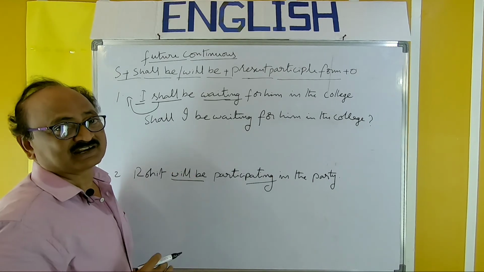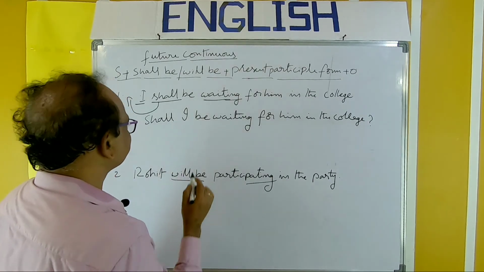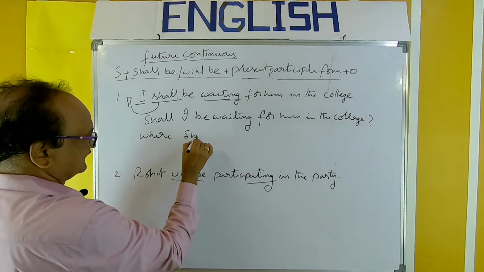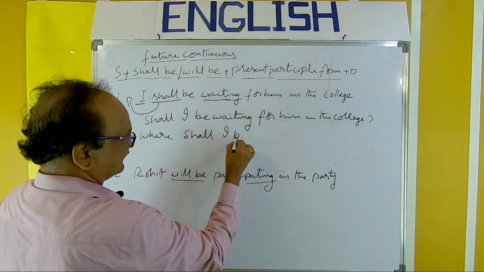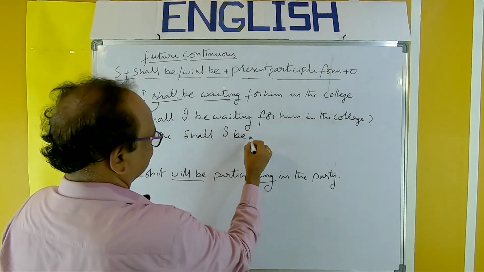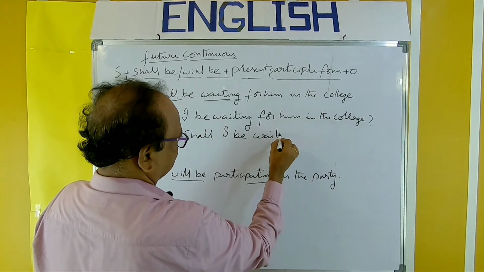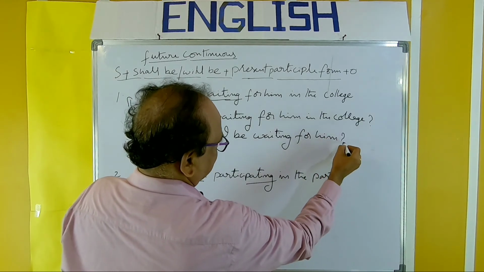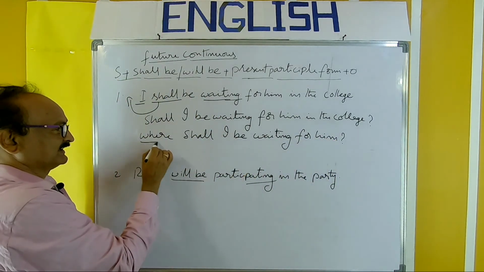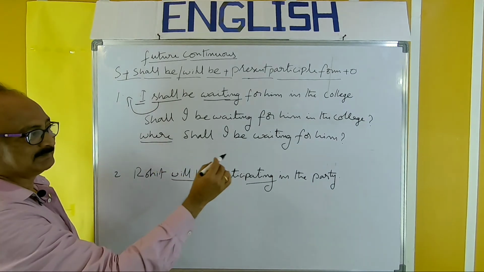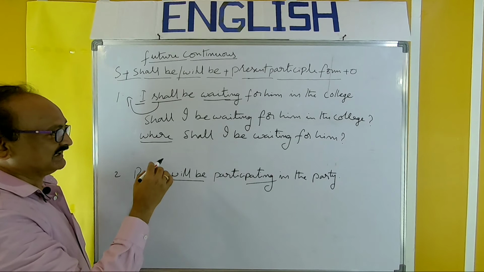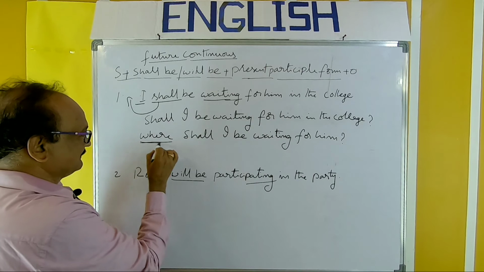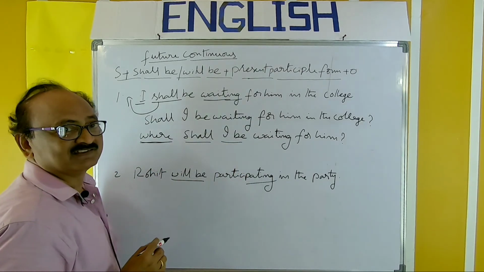Next, the interrogative word, the WH word. You can use the word where, and the same pattern. Where shall I be waiting for him? Interrogative word, WH word. And the answer: I shall be waiting for him in the college. So, where shall I be? This is the pattern.